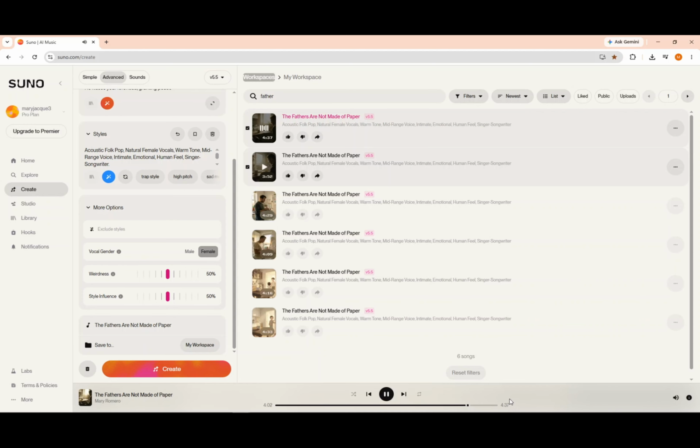I can see it's transitioning from energetic to soft and quiet, so that's a good combination.